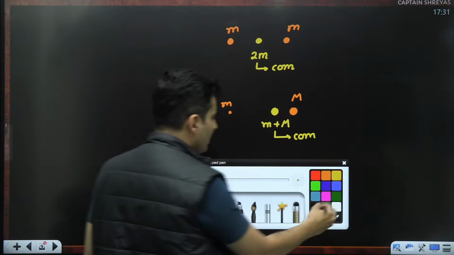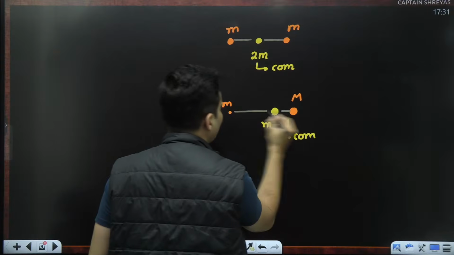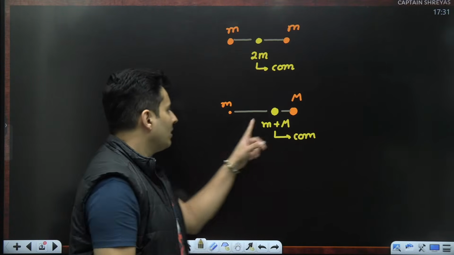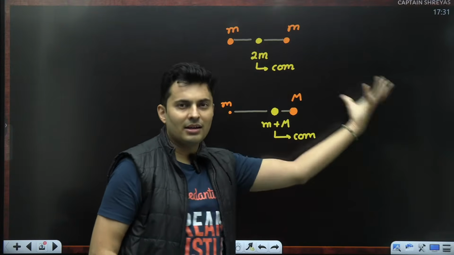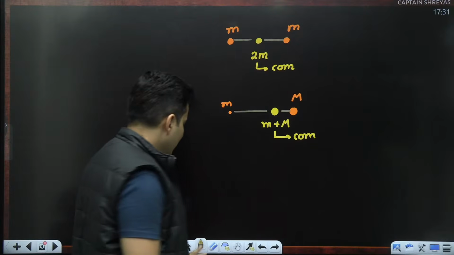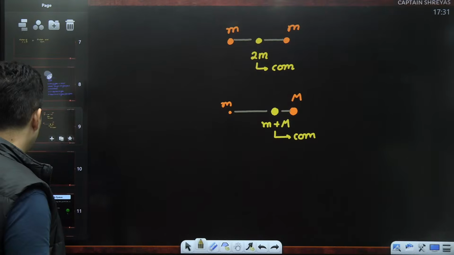And one more thing, if you join a line between the two masses, the center of mass is always in between these two points. It will not be outside these two points. It makes sense. How can the mass be assumed to be concentrated outside or somewhere off from this line? So in general, is there a formula? The answer is yes. So let's have a look at that particular formula.